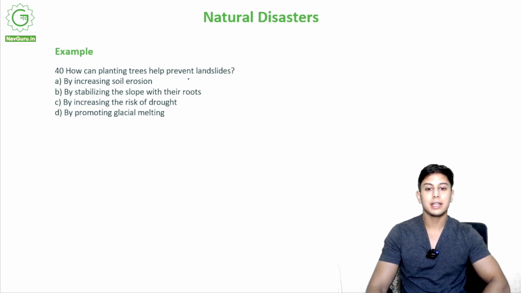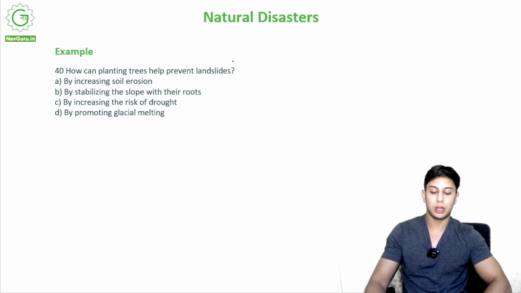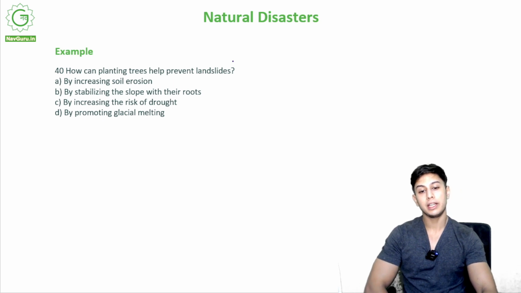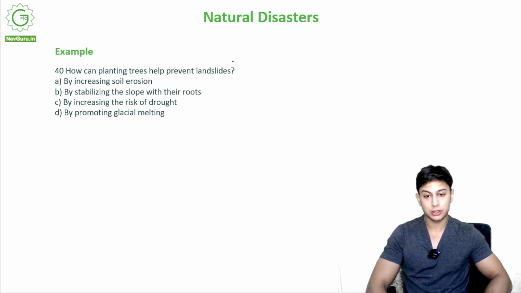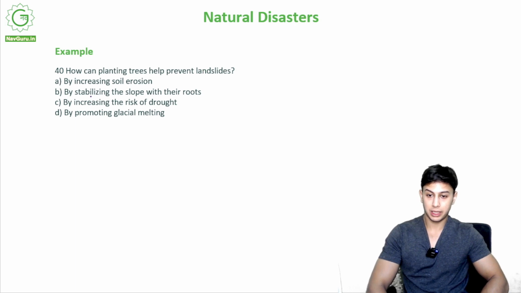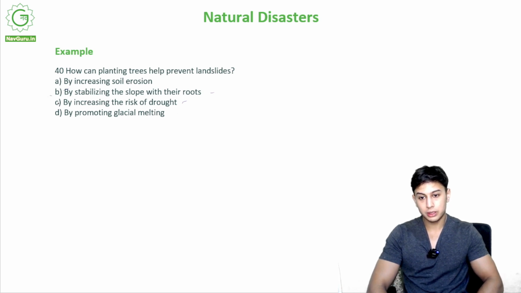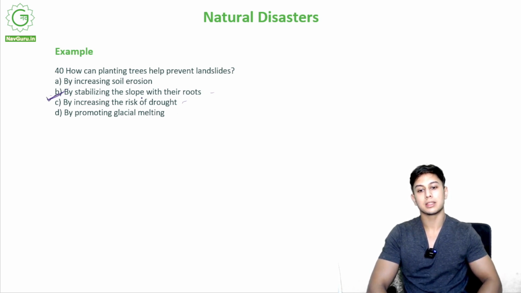How can planting trees help prevent landslides? By increasing soil erosion, by stabilizing the slope with their roots, by increasing the risk of drought, by promoting glacial melting. Out of these, how does planting more trees prevent landslides? The correct option is option B, by stabilizing the slope with their roots. It binds the soil.